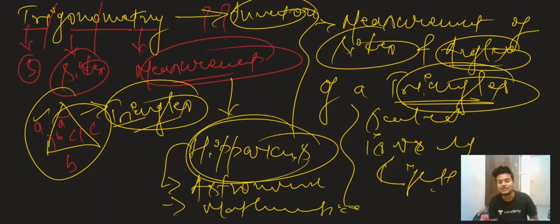So for what purpose did he invent trigonometry? He invented trigonometry to get the exact distance between the sun and our planet Earth, or the distance from Earth to a star, or the distance between the sun and a star. To get that distance, he invented trigonometry.